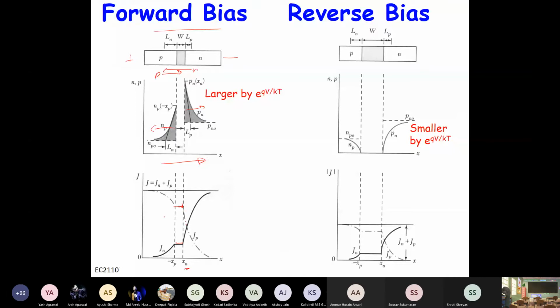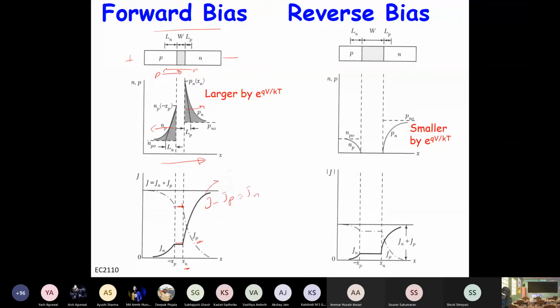And the expression for diffusion current is the same as the expression for minority carrier concentration, because it's an exponential function. So the derivative is also exponential. So the current is basically directly proportional to delta N or delta P, and it is reducing. Now overall current has to be constant. So if this current is Jp, then J total minus Jp will be Jn.